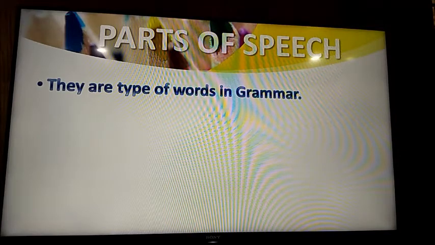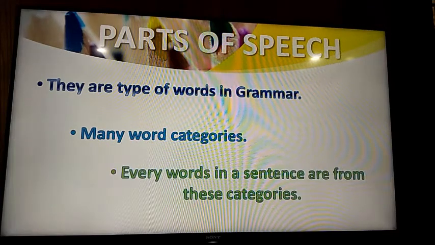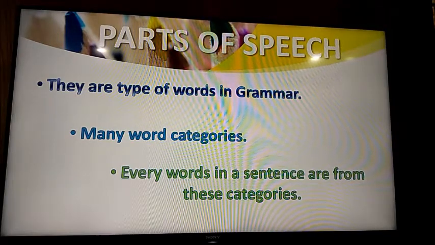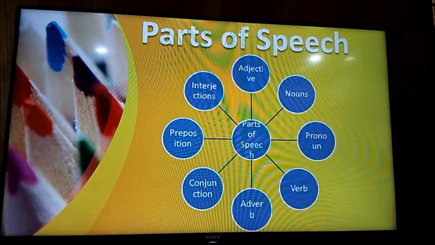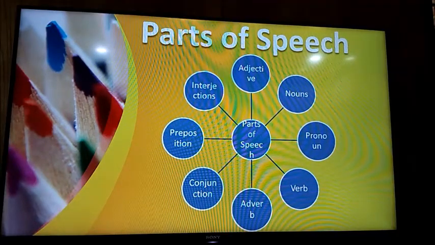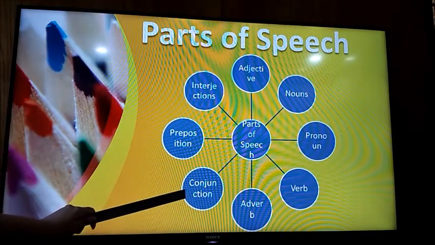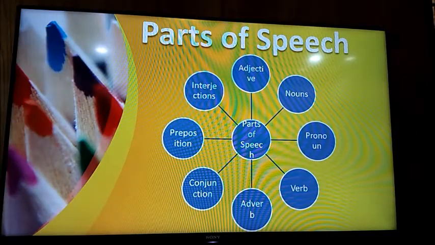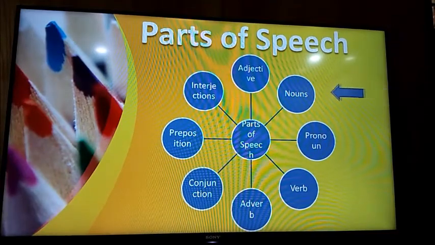They are the words which we use in grammar, and there are many word categories. Every word in a sentence is from these categories. Basically there are 8 categories of parts of speech, and we will learn them slowly. These are those 8 categories. We have nouns, pronouns, verbs, adverbs, conjunction, preposition, interjection, and adjectives. These are the 8 categories of parts of speech, and today we are doing nouns.